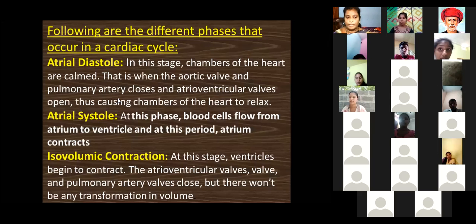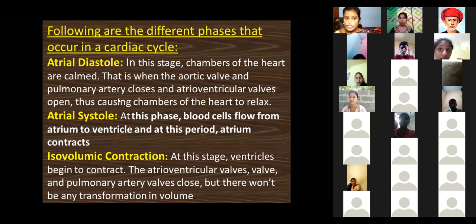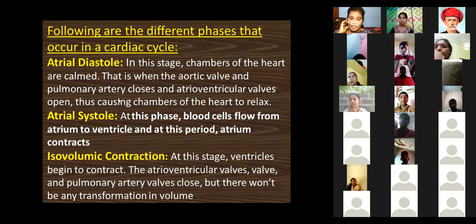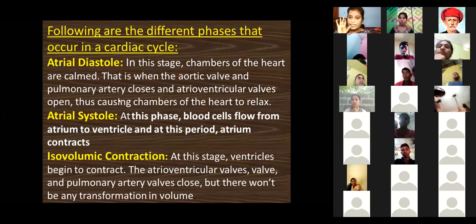See, I already shared the video. I will give you some explanation of the stages of the cardiac cycle. First of all, keep in your mind that the heart has four chambers: the left and right atria and the left and right ventricles.